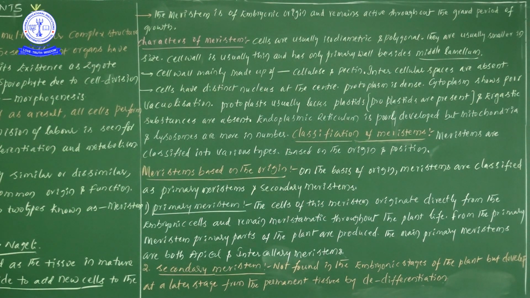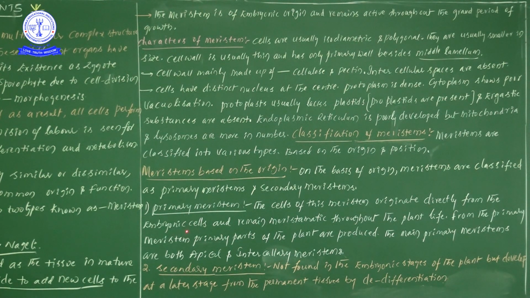Here we learn one point. Suppose any meristematic cells are developed in embryonic stages, definitely these meristematic cells will maintain division of labor throughout the life cycle, until the death of that particular plant. Why? Because these meristematic cells are developed from embryonic stages.